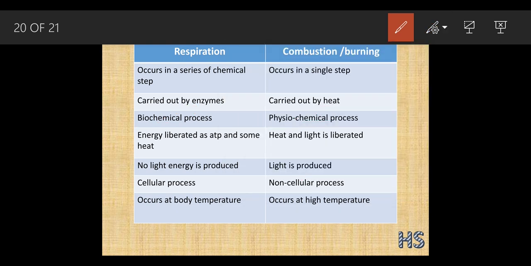In respiration, energy is liberated as ATP and some heat. Heat and light are liberated in burning. Inside respiration, no light energy is required. But whenever you burn anything, at that time light is produced. Respiration is a cellular process. Yes, it works in the cytoplasm and mitochondria. But combustion is not a cellular process. Respiration occurs at body temperature, according to the living organism, like in humans we need 37 degrees Celsius. Combustion can occur at a very high temperature also.